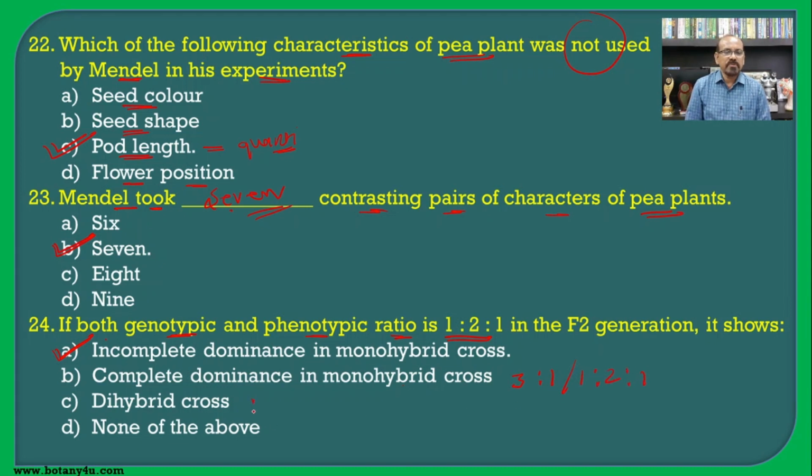In a dihybrid cross, the phenotypic ratio is 9:3:3:1 while the genotypic ratio is 1:2:2:4:2:1:2:1:2:1. So in this way we can say that only incomplete dominance in the monohybrid cross has the 1:2:1 genotypic and phenotypic ratio.